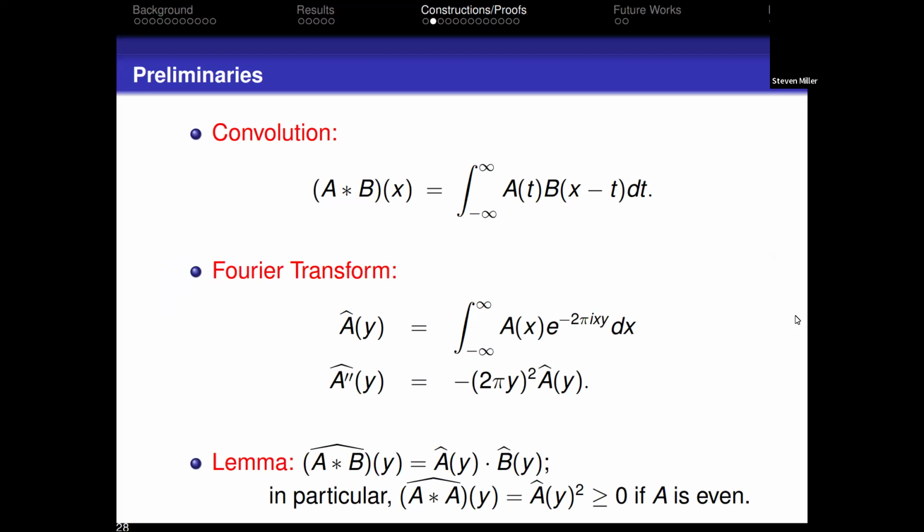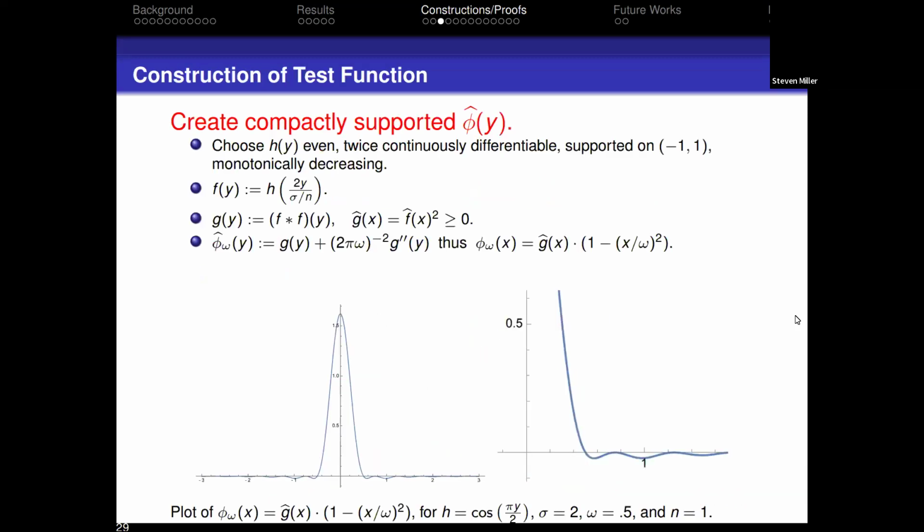Everybody has their own accent as to how they speak on the Fourier transform. I was taught the -2 pi i. If you take two derivatives, that's the same as multiplication. Fourier transform converts differentiation to multiplication and vice versa. What's nice is the Fourier transform of a convolution is the product of the Fourier transforms. So in particular, if you convolve an even function with itself, then the Fourier transform is going to be nice. You're not going to have the minus sign, and you'll get the Fourier transform of the convolution is a hat of y squared, which is non-negative. And this is going to help me construct test functions that have certain desirable properties.